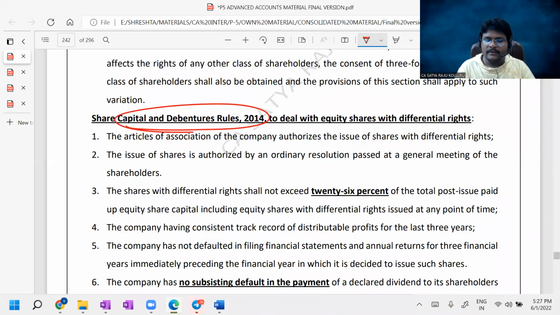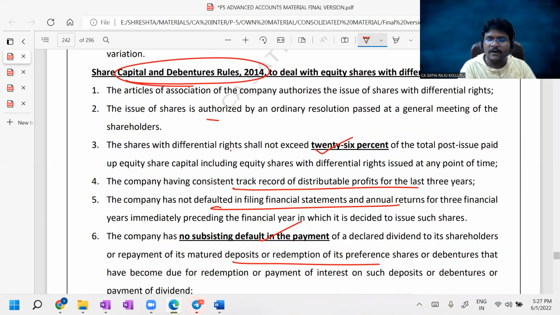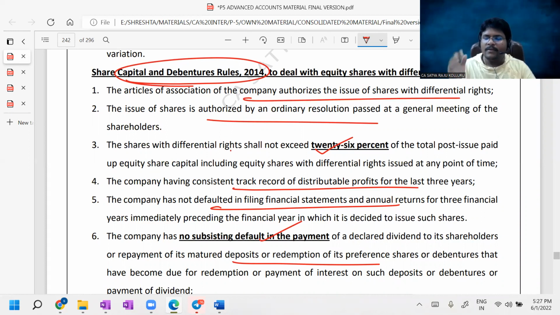The differential rights shares should not exceed 26% of the total shares. There should be no default in the payment of deposits or the redemption of preference shares. The company has not defaulted in filing the financial statements and the annual returns. The company has a consistent track record of distributable profits. The issue of the shares is authorized by an ordinary resolution, and the articles of association of the company authorize it. If all such conditions are satisfied, then we can issue the equity shares with differential rights.